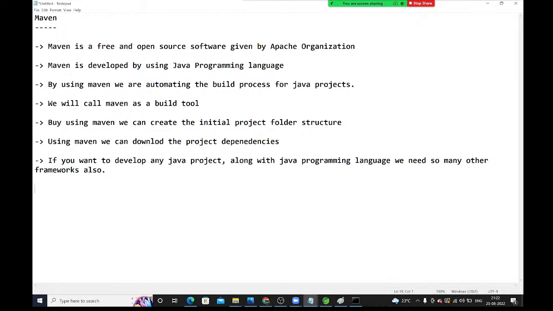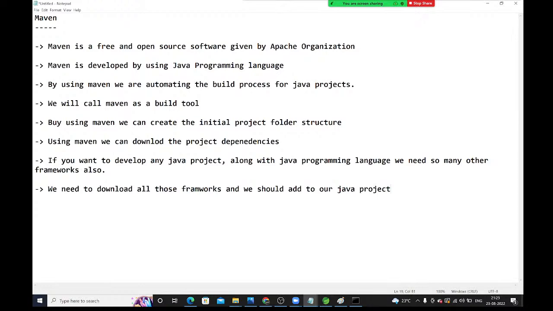We need to download all those frameworks, and we should add them to our Java project.